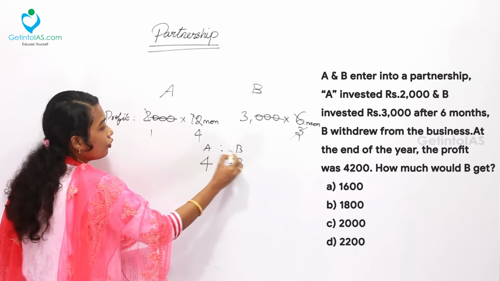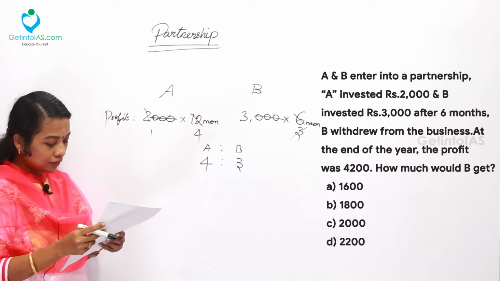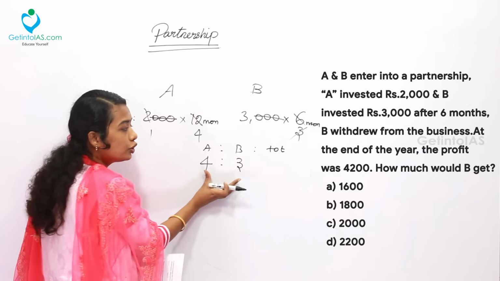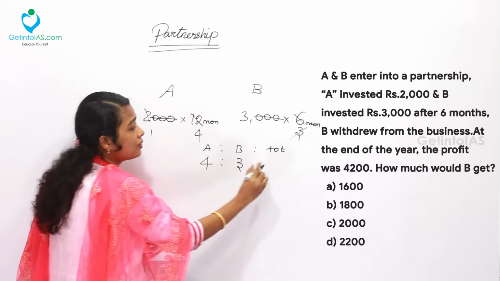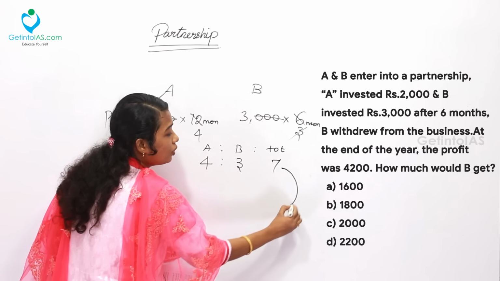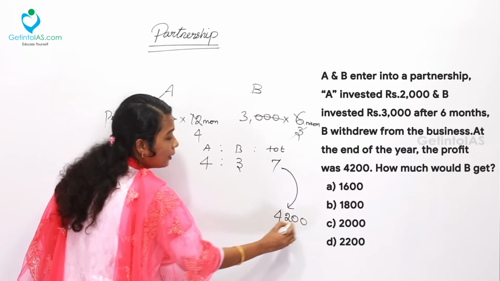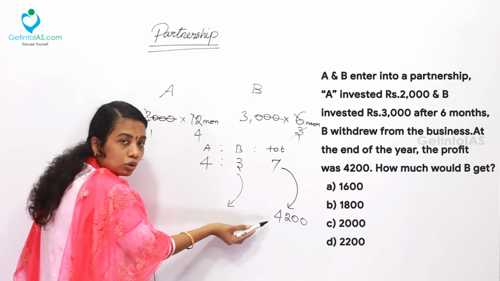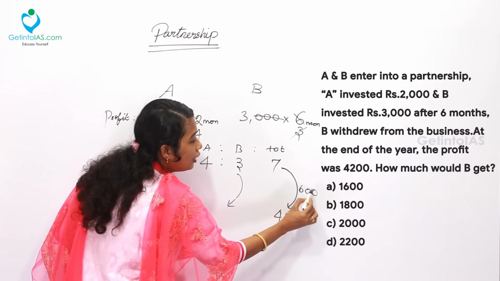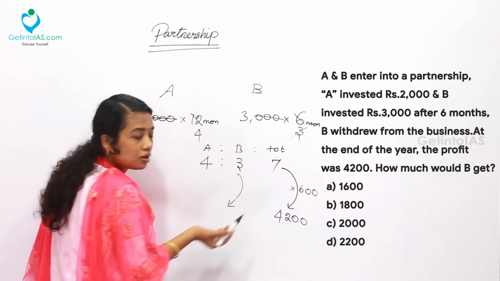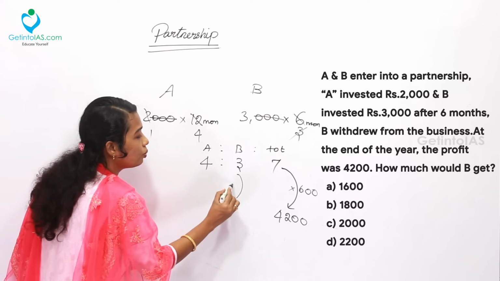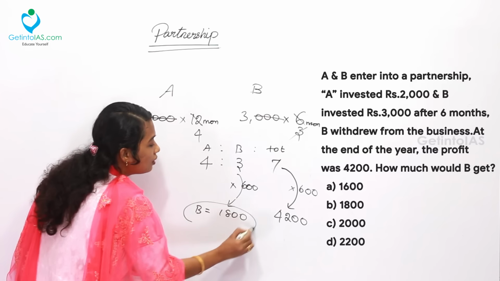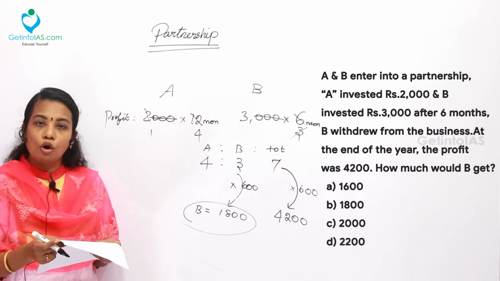This is for A and this is for B. What is given here? At the end of the year, the total profit was 4,200. So what is the total corresponding ratio unit for that? 4 plus 3, 7 units. This 7 units is 4,200. They are asking how much would B get? Simply divide 4,200 by 7. That is 600. That is 7 into 600 will give you 4,200. Same 600 is to be taken here. So 3 into 600, 1,800. This is the share of B, which is given in the option B.